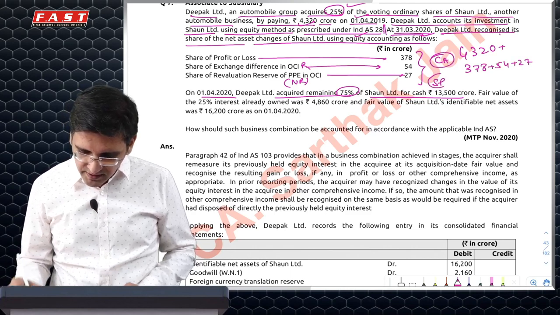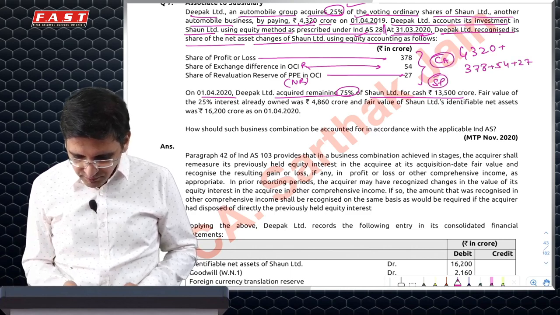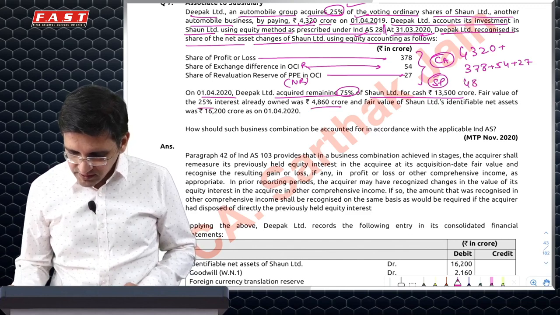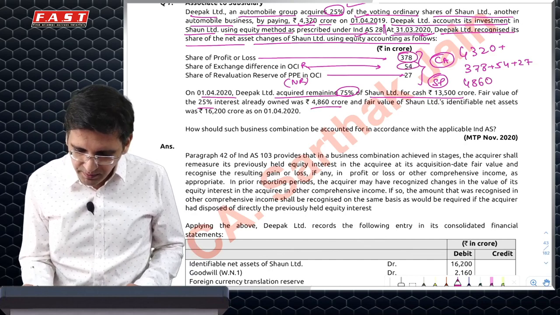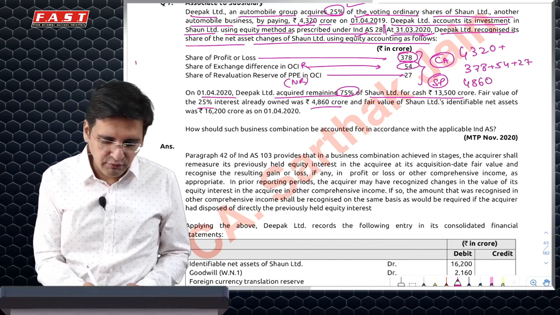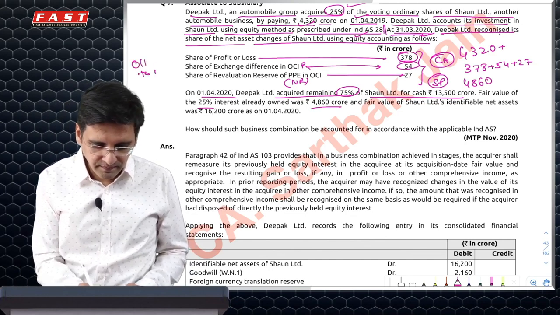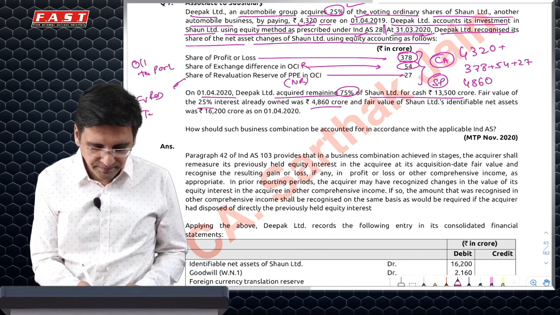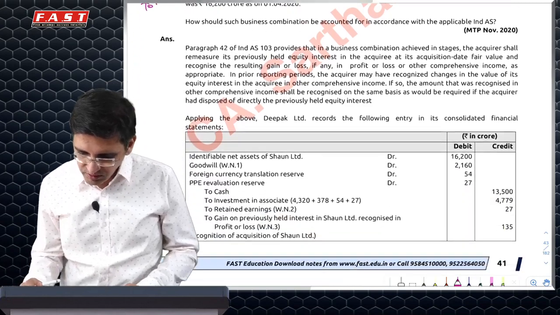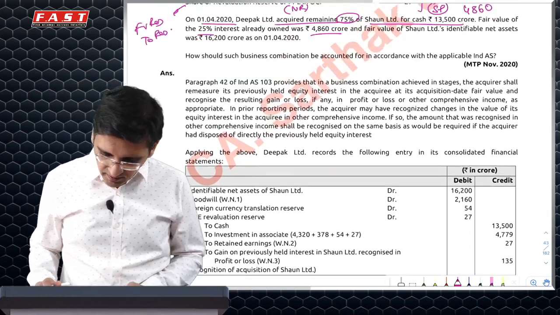What is the selling price deemed to be? So it says the 25% fair value is 4860. The difference will go to P&L. Plus this is already in OCI, but this will be reclassified. So we'll have to do OCI to P&L here. And here we'll have to do fair value reserve to reserves of that amount. So those entries are something which are given here.